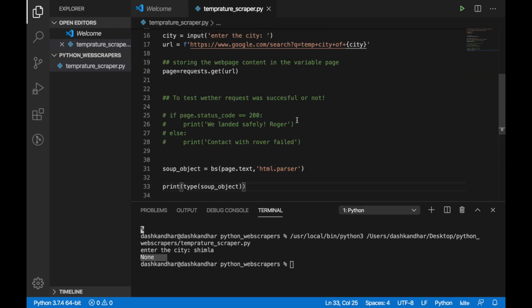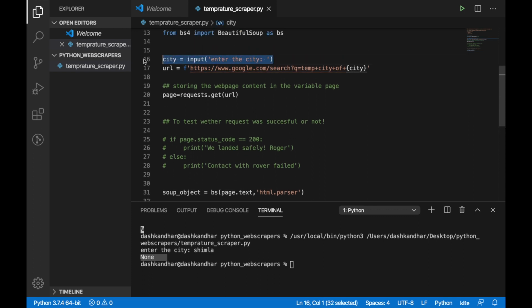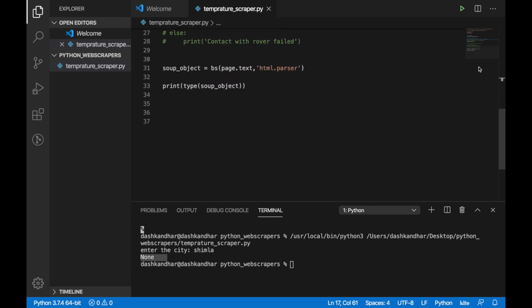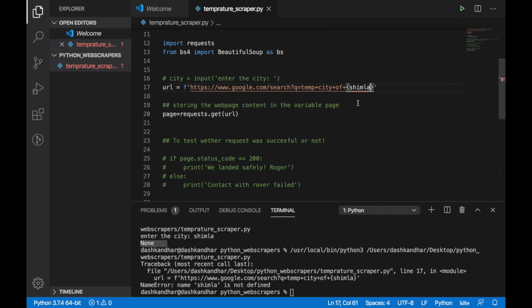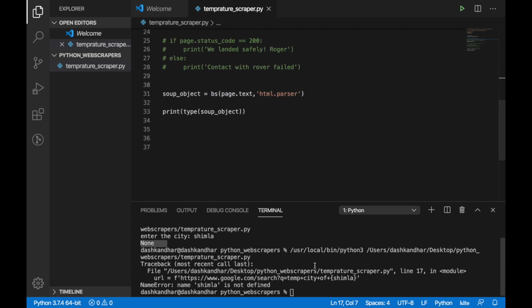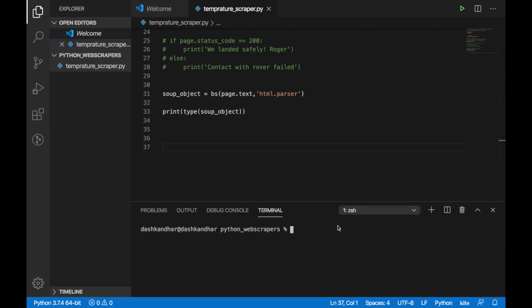So I'll make this URL pretty much constant for my purpose right now. I will change it accordingly, because I've got to know that it's working fine, so it's good to go. I'll just be using Shimla for now, so it will save a little bit of work for me. Shimla is not defined. Okay, I was using string formatter. Sorry. So I will remove F and we'll directly use it. Fine. Clear it up. Sometimes everyone hits a silly mistake, so it's okay.